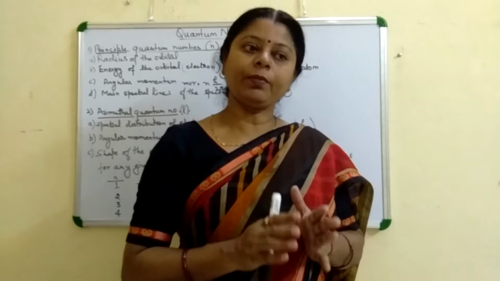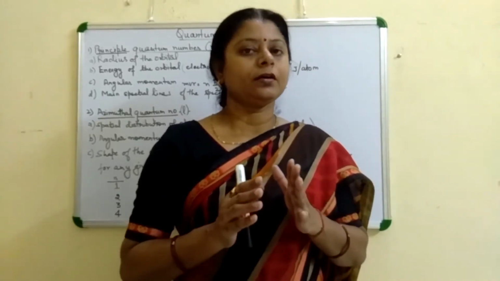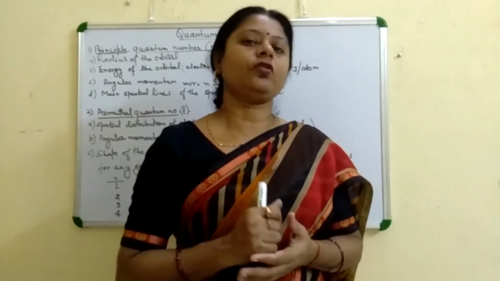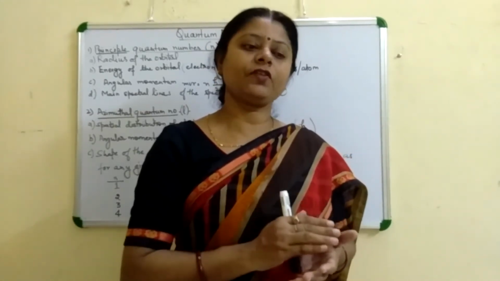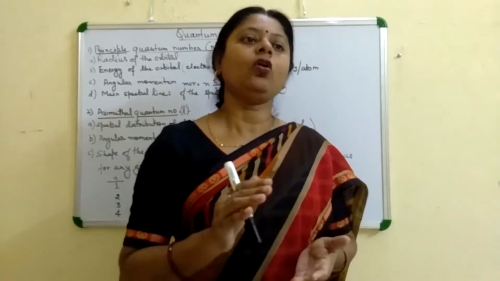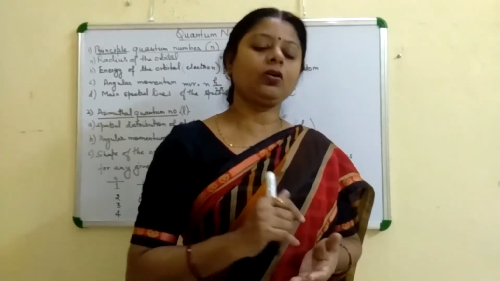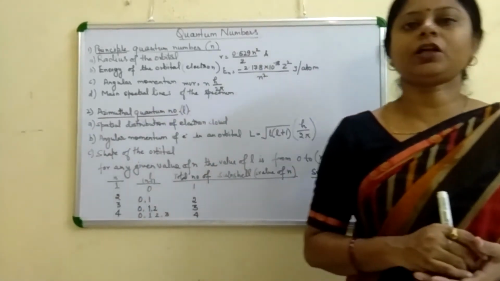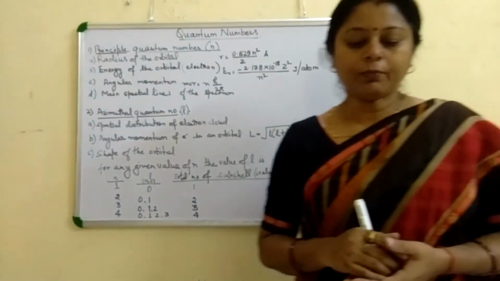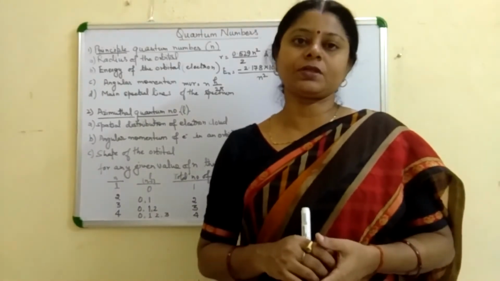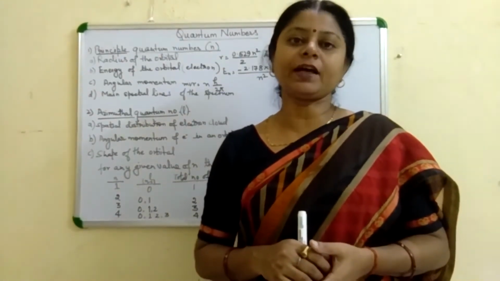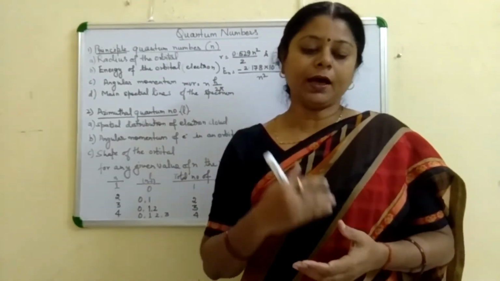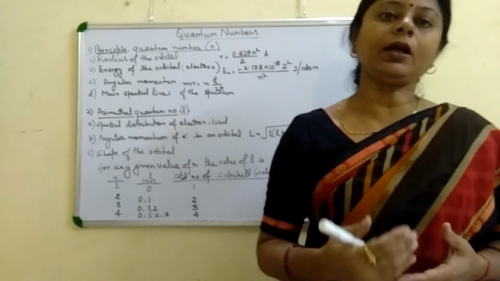We speak of orbital when we discuss the wave nature of the electron. So this is the difference between the orbit and orbital. Orbits are generally elliptical or circular in nature, whereas orbitals have different shapes. S orbital is spherical in shape, P orbital is dumbbell shaped and D orbital is double dumbbell shaped.